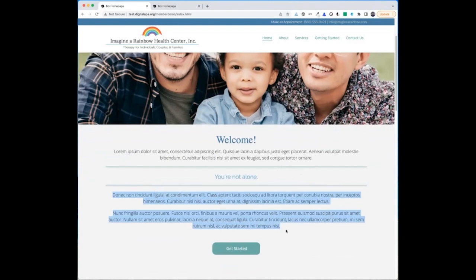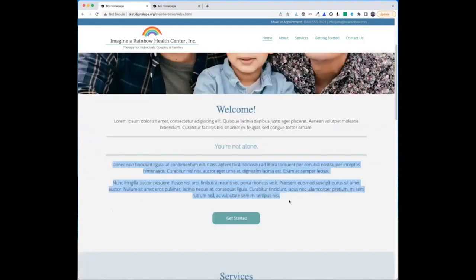But the text is center aligned, and that is problematic for all users, really. But it's particularly problematic for those with dyslexia because in the United States, we typically read from left to right. And so our eyes are accustomed to jumping to the same spot when we reach the end of a line.